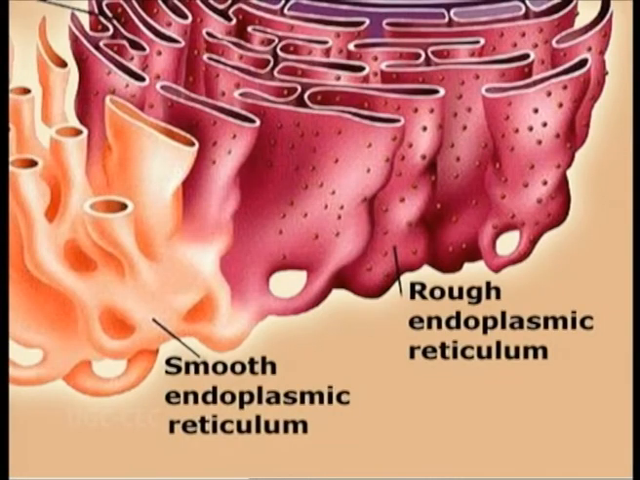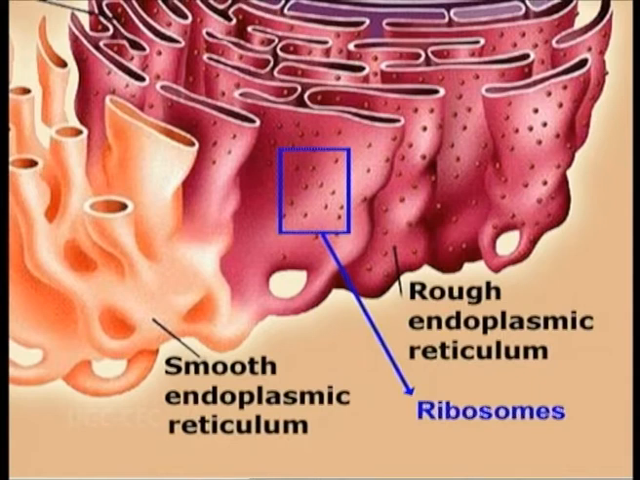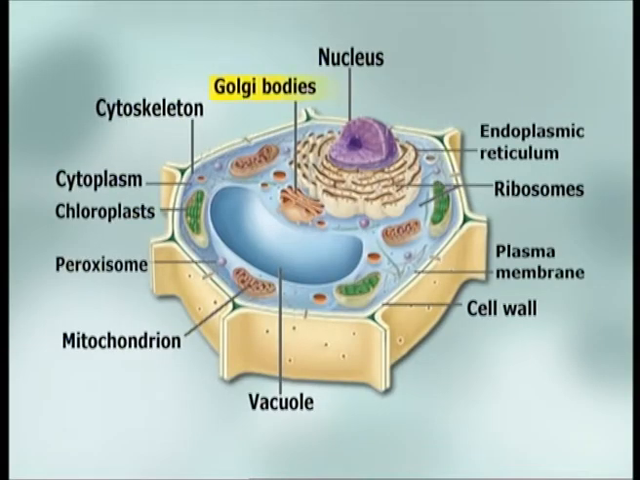This extensive network makes up approximately 1/2 of all membranous tissue of the cell and is the site of membrane and protein synthesis. Rough endoplasmic reticulum is named for the presence of ribosomes on its surface, and it is the site of protein synthesis, while the smooth endoplasmic reticulum lacks ribosomes and is responsible for lipid synthesis and other metabolic processes such as drug detoxification.